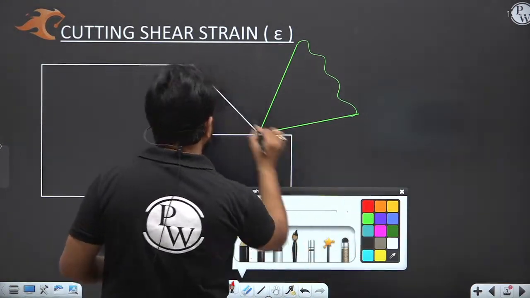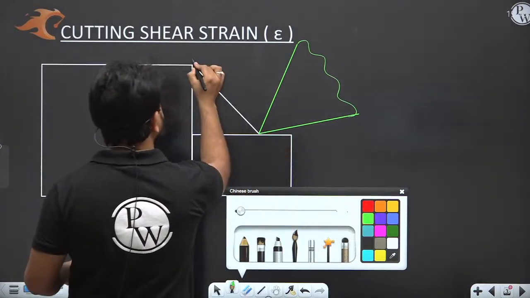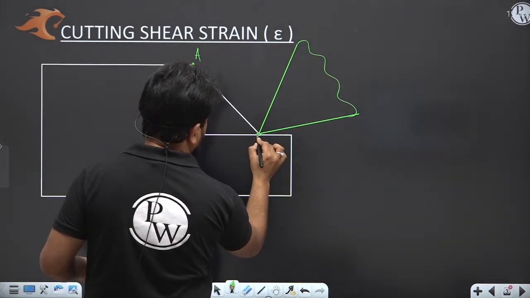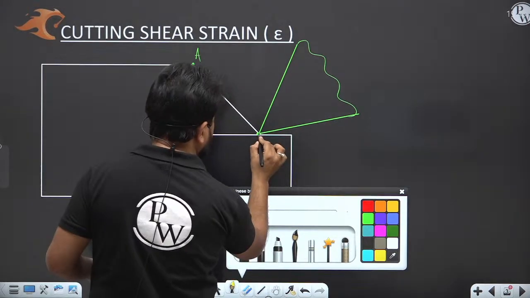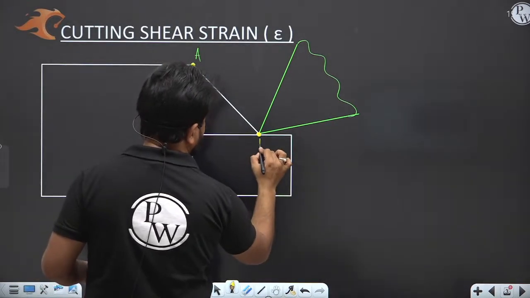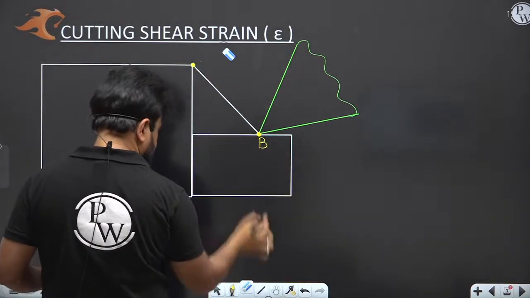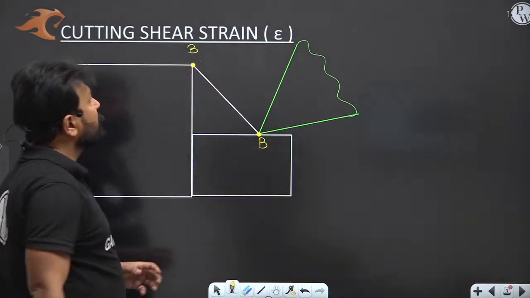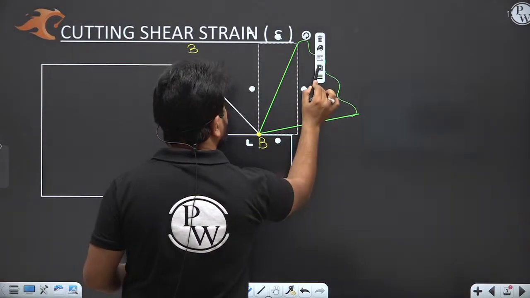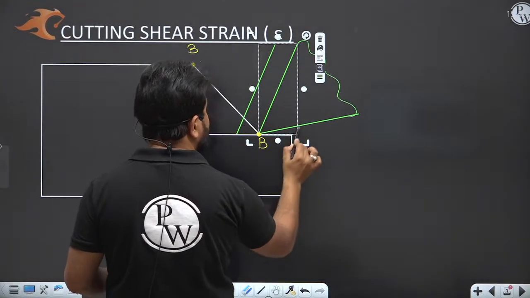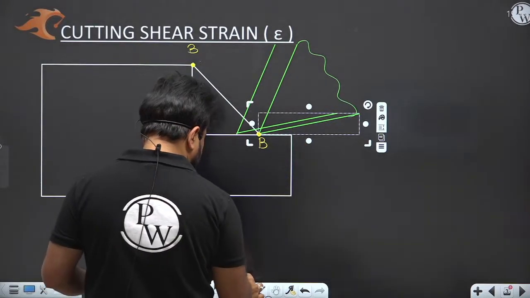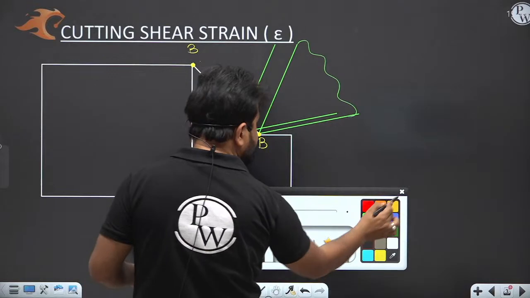Now, the tool is here. Basically, this is A. I'm talking about this point. This is A. Is that clear? My dear, when the tool moves from its initial position to that position, are you getting my point?